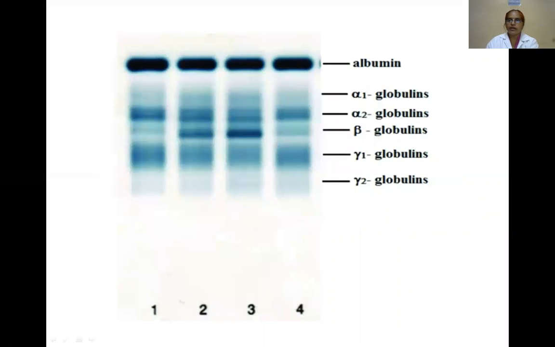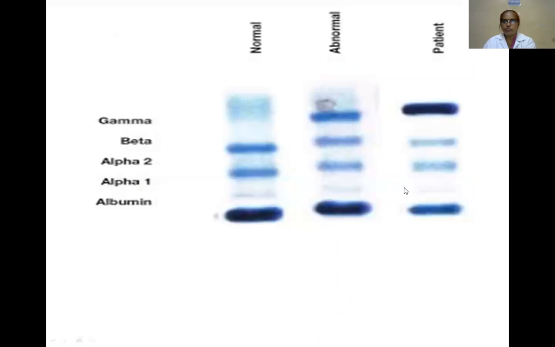This is the normal pattern: the separation of the globulins. Here is albumin, alpha 1 globulins, alpha 2 globulins, beta globulins, then gamma 1 globulins and gamma 2 globulins. In patients with multiple myeloma, the gamma globulin is replaced with the M band.